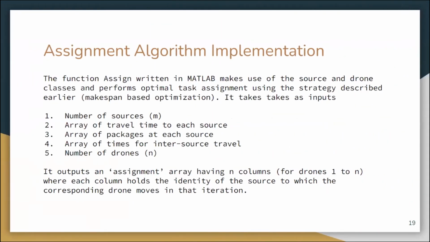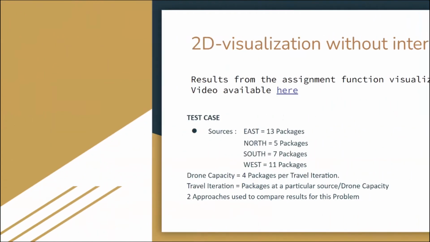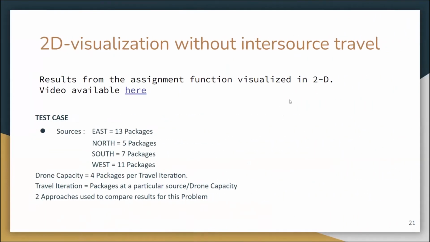So the implementation is in MATLAB. We have an assign function. It takes 5 inputs: the number of sources, number of drones, and 3 arrays, that is the travel time for each source, the packages at each source, and the time for inter-source travel. Based on these and the strategy we have discussed earlier, it outputs an assignment array having n columns, and in each column we have the source number for a drone corresponding to each time step. So in this way, we obtain which drone shall visit which source at which time step, and we certainly obtain the whole trajectory. Next, we verify our calculations by performing a simulation.